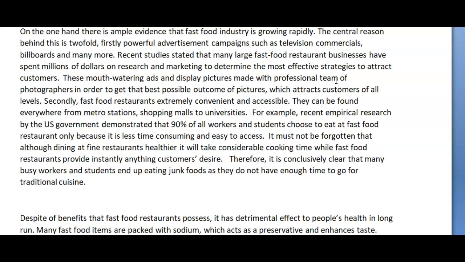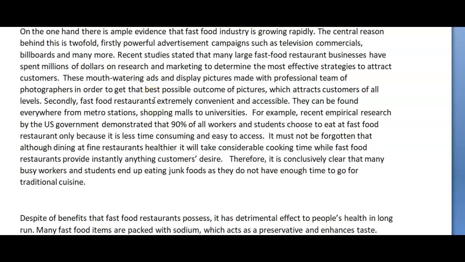These mouth-watering ads and display pictures are made with professional teams of photographers in order to get the best possible picture, which attracts customers of all levels. All right, it's a long sentence, a little too long, and it was missing a verb. Secondly, fast food restaurants are, again, you're missing an R, extremely convenient and accessible.